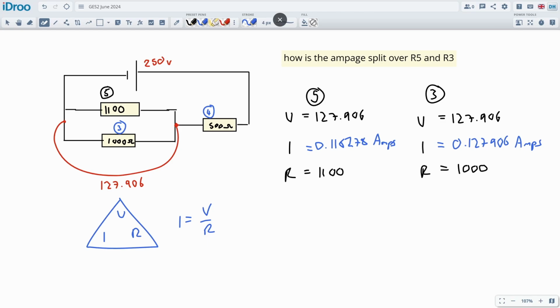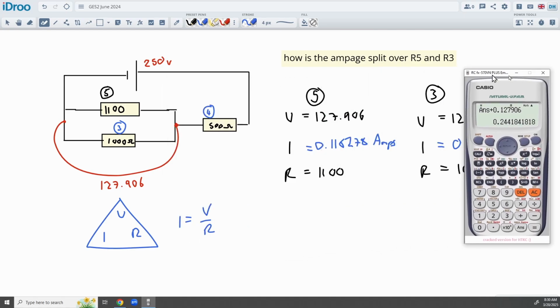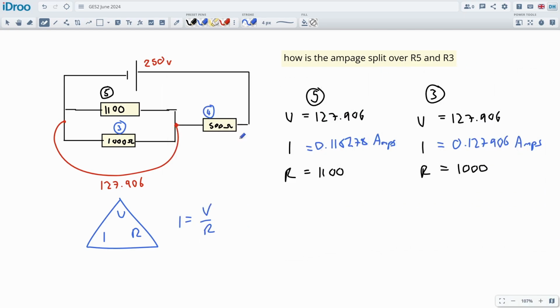Again, just to double check it. I can already see it kind of does, so I don't really need to check it. Probably wouldn't check that in the exam because it adds up perfectly. Okay, so now we know that there's 0.116278 going through this top section, and we got the 0.127 going through the bottom section.